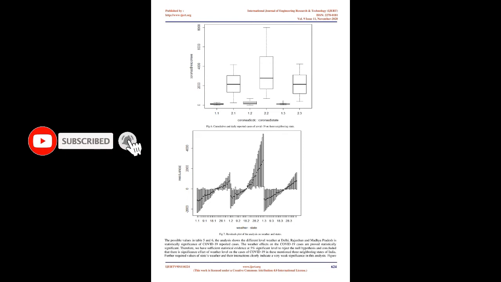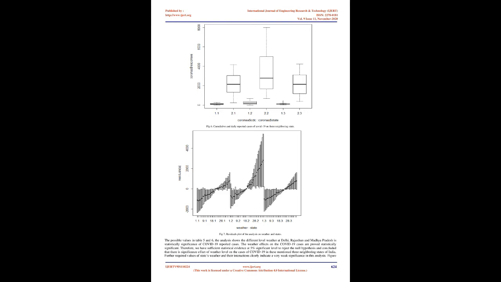Additionally, the p-values of weather, state, and their interactions clearly indicate a very strong significance in this study. Figure 1 has depicted an equal pattern among all the variables. Figure 2 describes cumulative and daily reported cases of COVID-19 in the three neighboring states, which are distributed with an equal pattern among the variables. Figure 3 reveals the residuals plot of the analysis on weather and states, and serves as additional evidence in justifying the alternative hypothesis. Figure 4. Residuals plot of the analysis on cumulative and daily reported cases of COVID-19 and states.